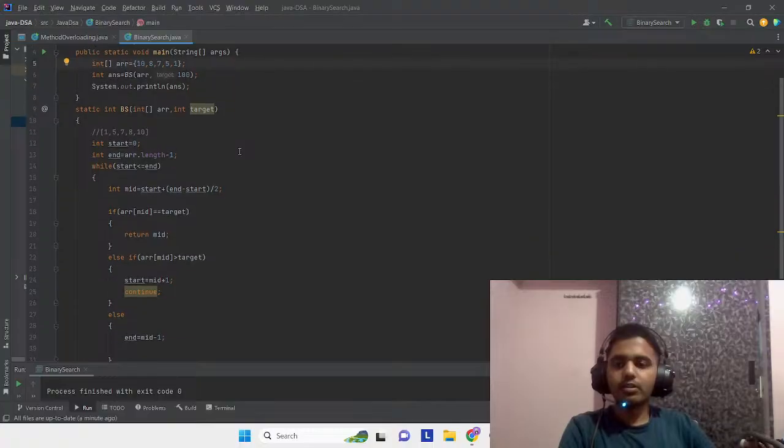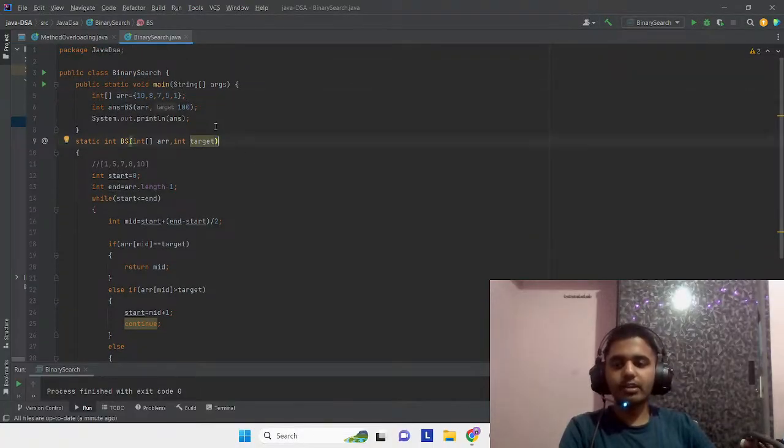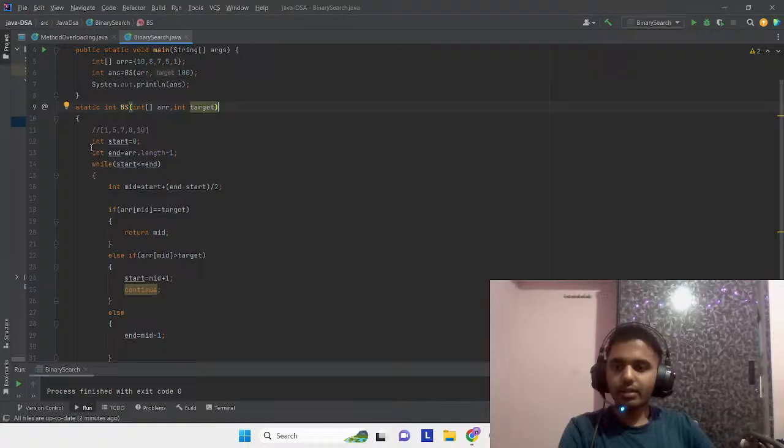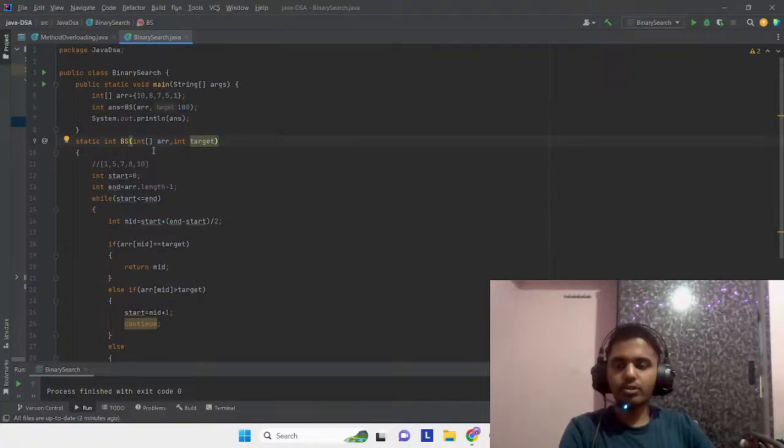Correct. So let's say our target element is 5. We'll divide the array into two parts, then we'll get the middle element. We are declaring a start which will start from the 0th index. Then we are creating the end which will point to the last member, here the 1. Start will point to 10 and end will point to 1. Then we'll iterate a loop, correct? Then we are going to get a midpoint.